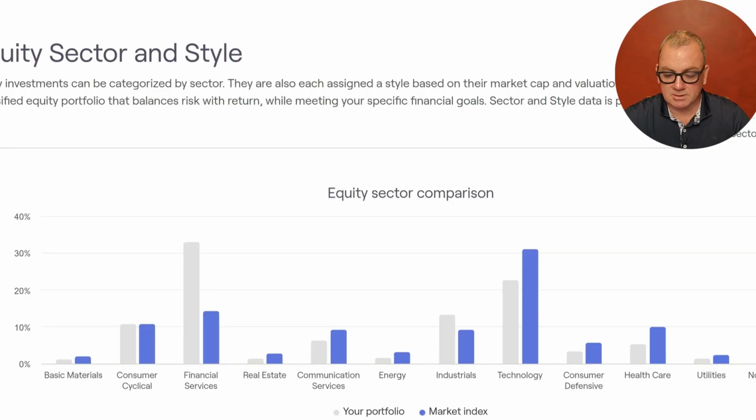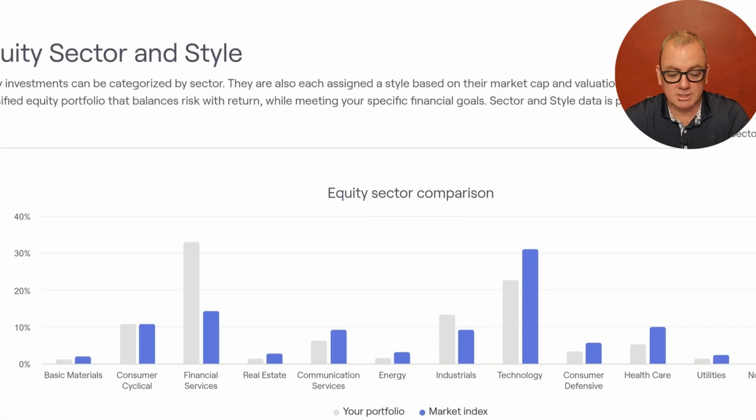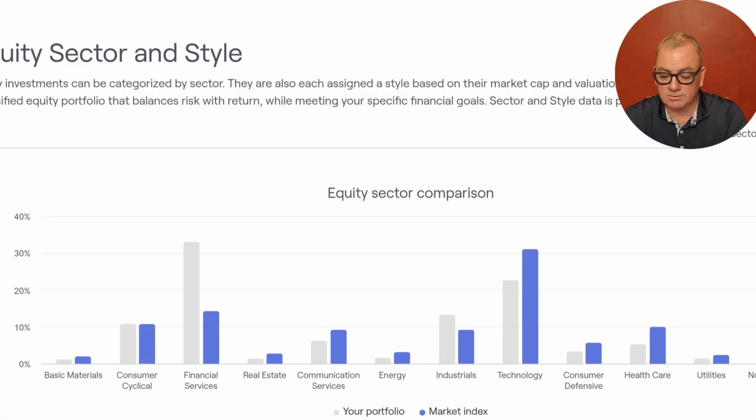So let's switch back to the original look and see how it looks overall. Consumer cyclical before, you'll remember, was a little bit higher than the market index, and it's pretty equal now. So that's changed a little bit. Let's see, communication services, that's a little bit different as well. But overall, you can see that it's pretty similar to the after.